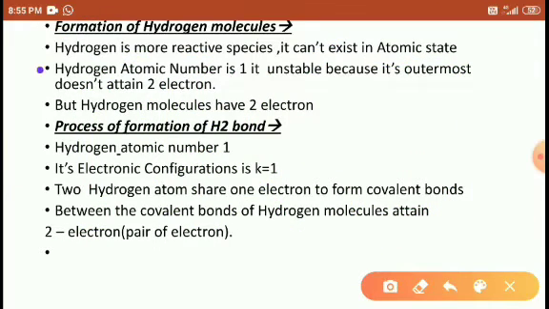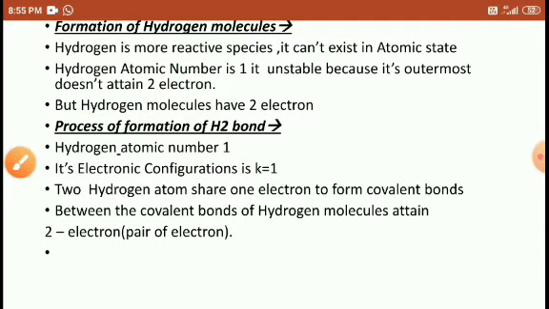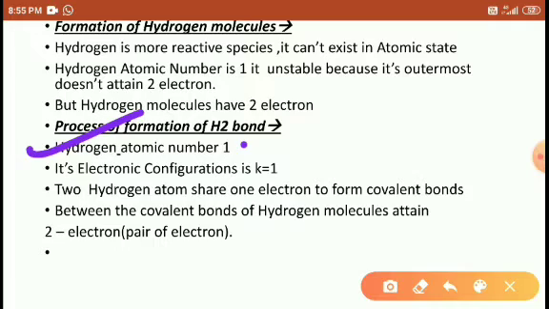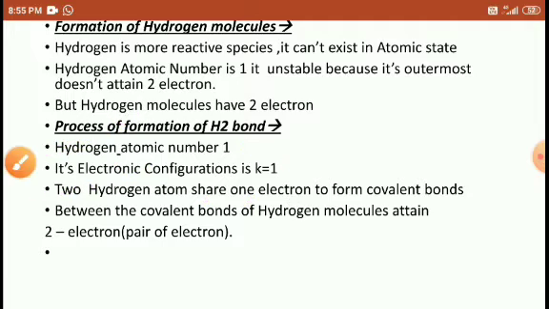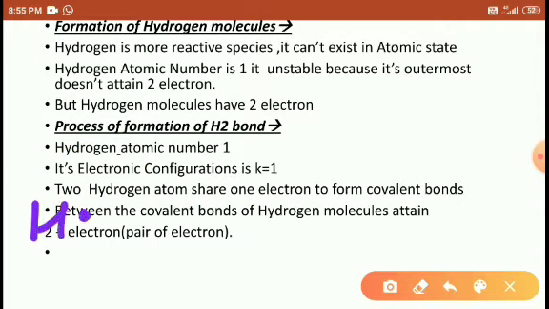Okay, students. Hydrogen's atomic number is 1. It is unstable because its outermost shell does not attain 2 electrons. Atomic number 1 means it contains only 1 electron. It does not contain 2 electrons. Right. So the process of formation of the hydrogen covalent bond: hydrogen has atomic number 1, electronic configuration K is 1. The 2 hydrogen atoms share 1 electron each like this, students. One hydrogen has 1 electron, another hydrogen has 1 electron. So 2 hydrogen atoms share electrons to form a covalent bond.